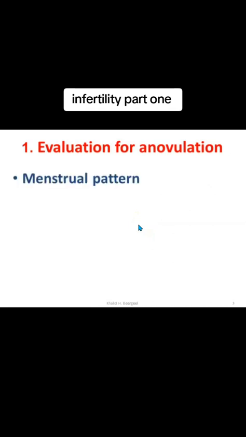To evaluate anovulation, we can take from the history the menstrual pattern. If the menstrual cycle is regular, coming at a fixed time, then we can consider this woman is ovulating, especially if the cycles have associated minimal symptoms like mood swings, food cravings, and some mild abdominal cramps. The abdominal pain should not be severe because that would indicate endometriosis.